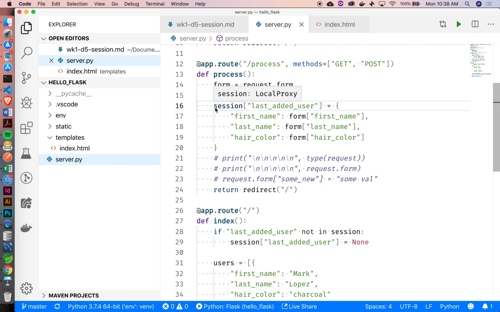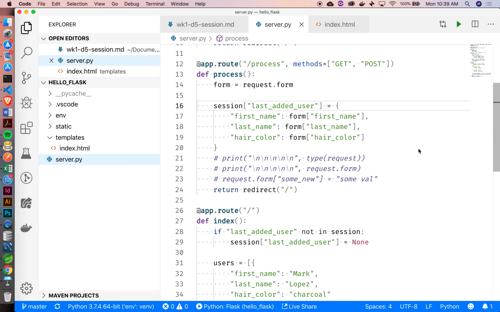Let's get a little bit more technical about what's going on. You are setting this session, I don't know what to call it, but you're setting it to last added user. What data type is session? I know I mentioned it briefly, but I'm going to make sure you guys get what this is. What data type is a session? Anyone? Dictionary. Yeah, dictionaries. Okay, cool. So what's going on here?